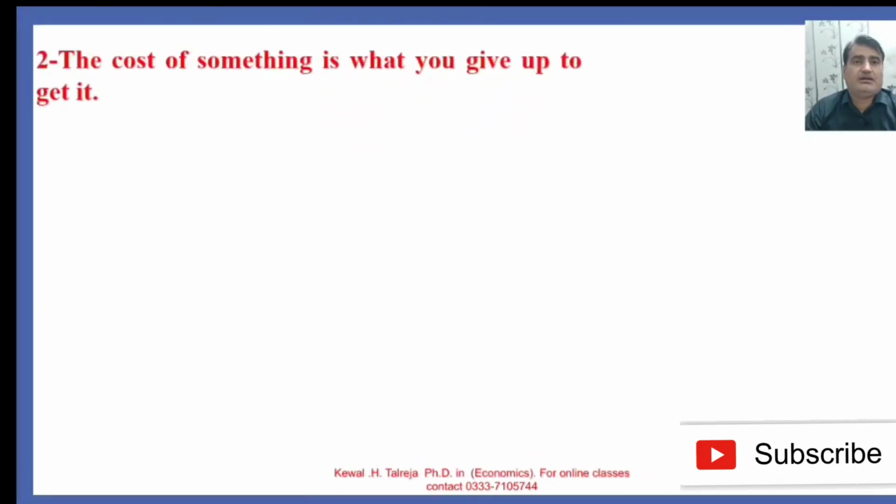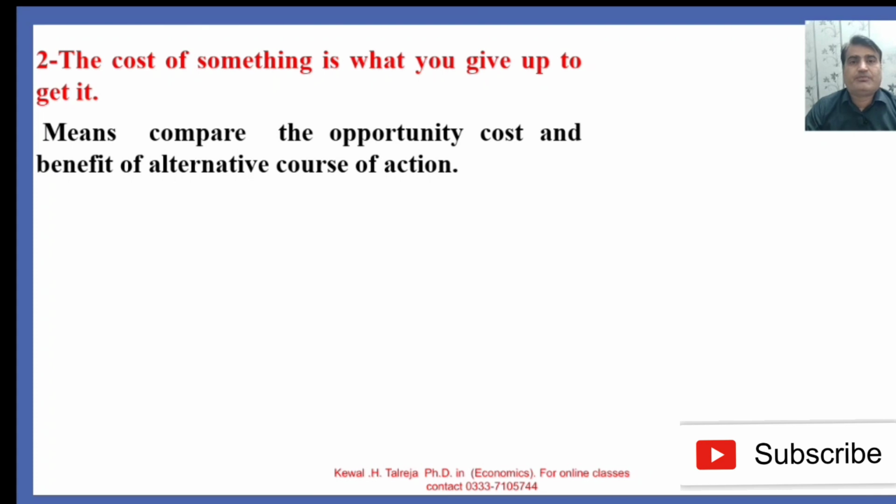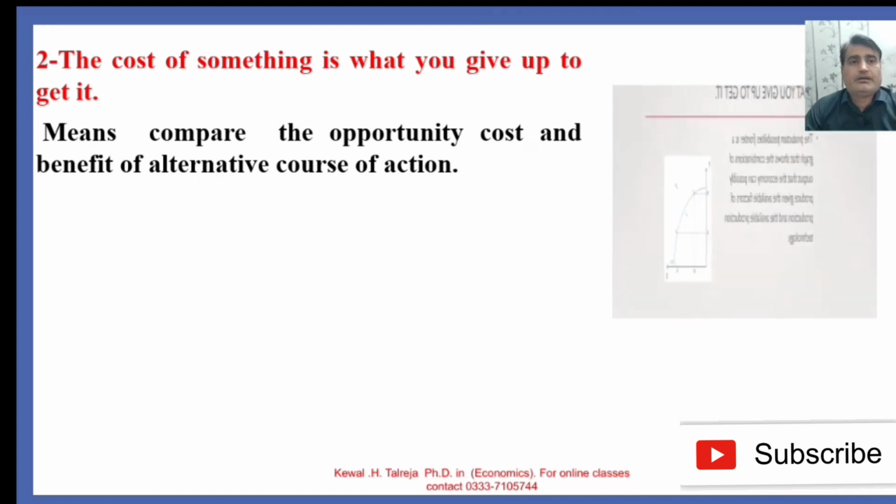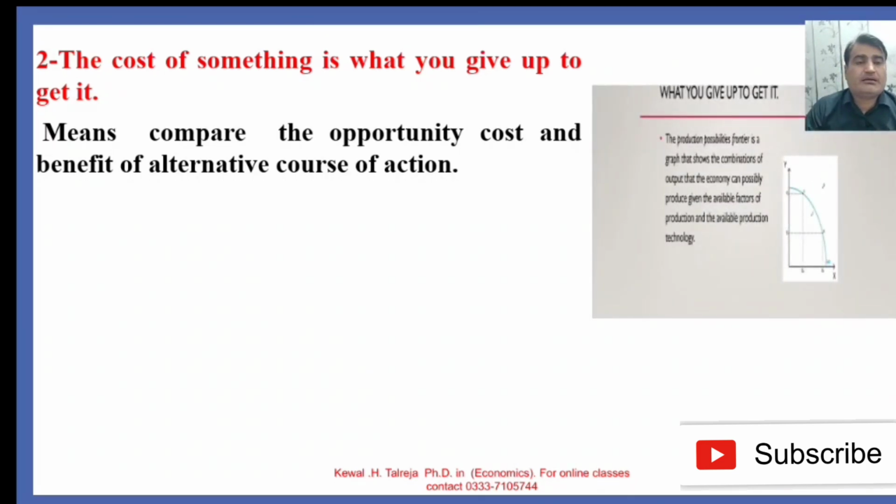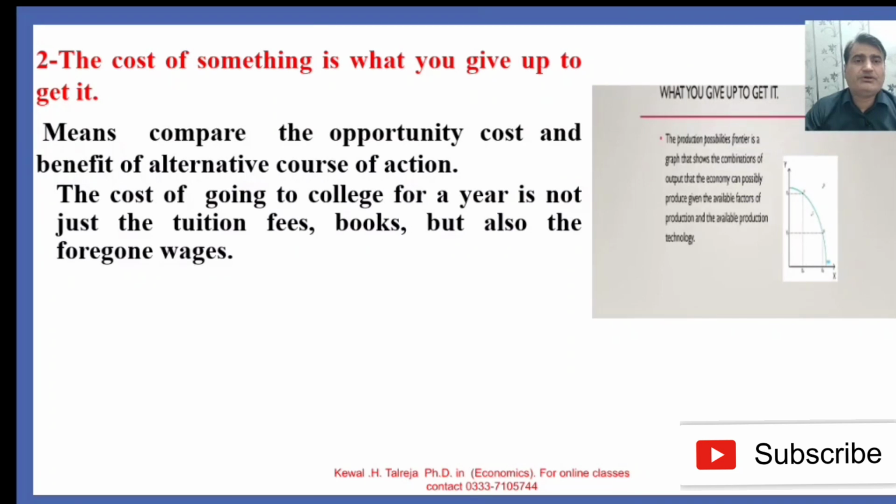Another principle of economics is that the cost of something is what you give up to get it. It means we compare the opportunity cost and benefit of alternative courses of action. Like here, the production possibility frontier, which shows the various combinations of goods that can be produced at a given level of resources. The cost of going to college for a year is not just the tuition fees and books, but also the foregone wages.